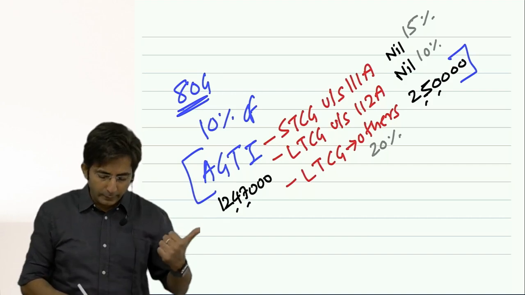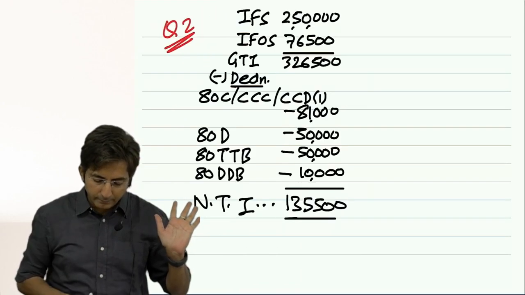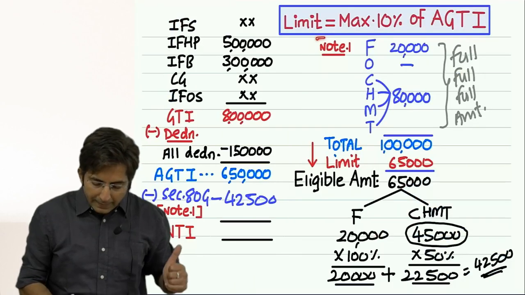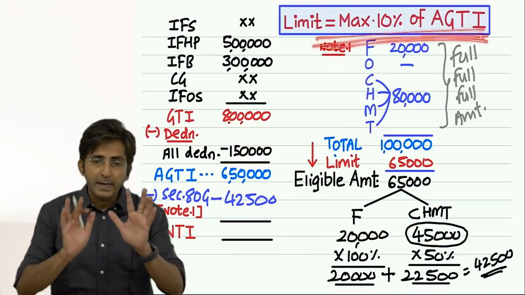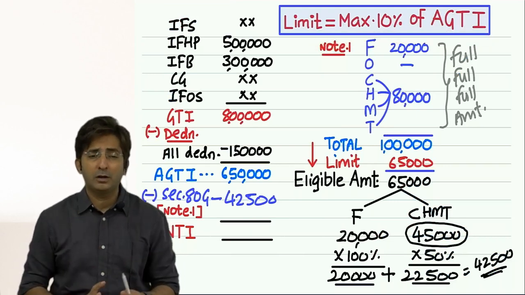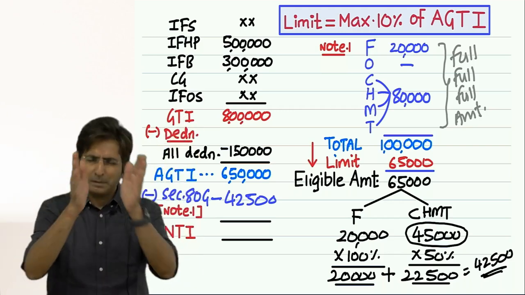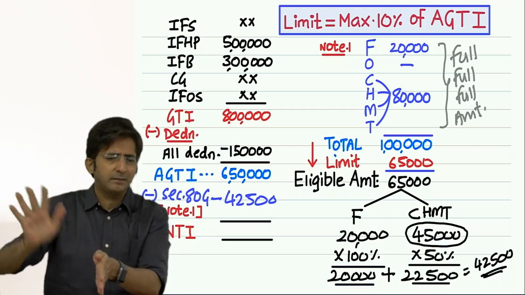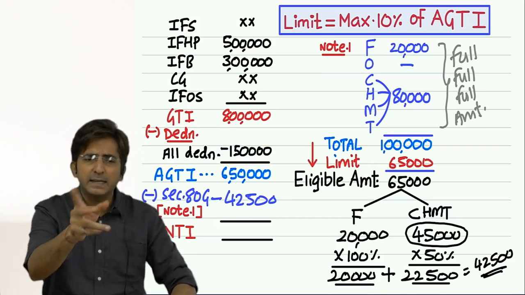See, what are we doing in this 10%? Last lecture, what did I explain? What is the limit? 10% of AGTI. But what is the thinking of government? 10% we want to calculate on your regular income. In this regular income, please exclude all special rate income, which is subject to special rates. And there are three special rate incomes.